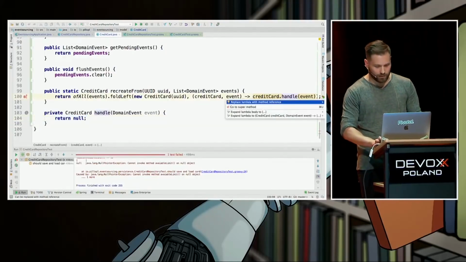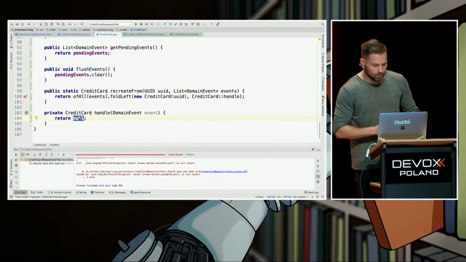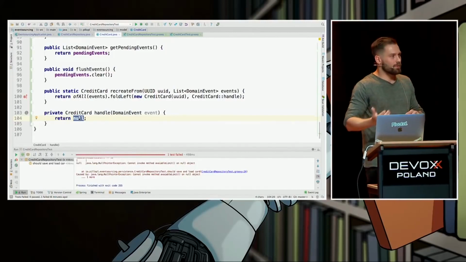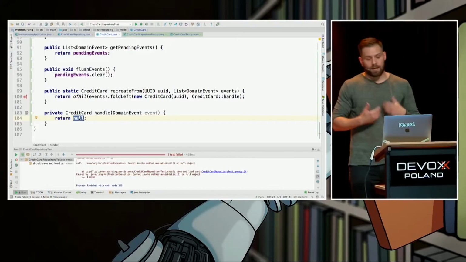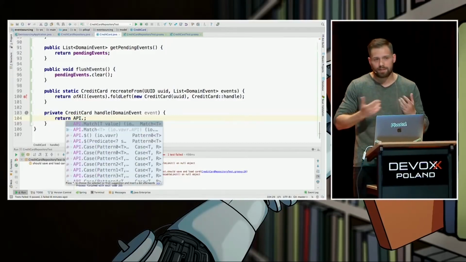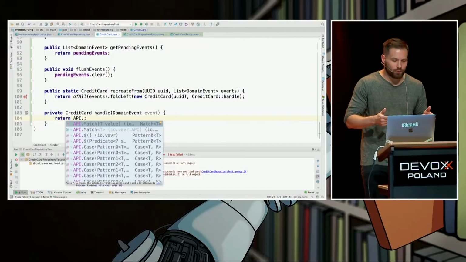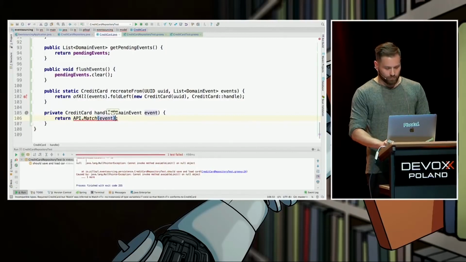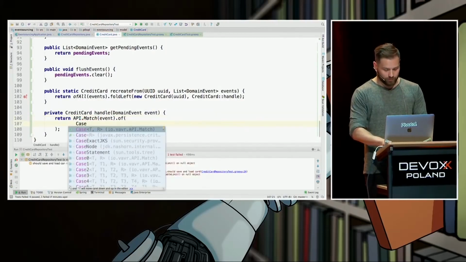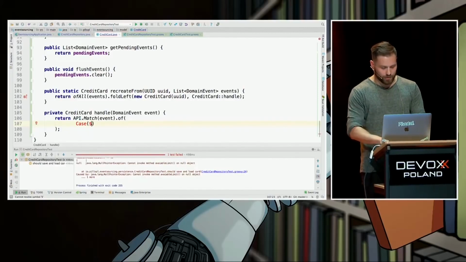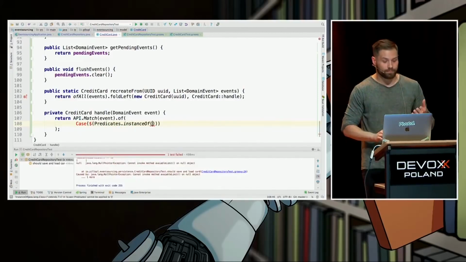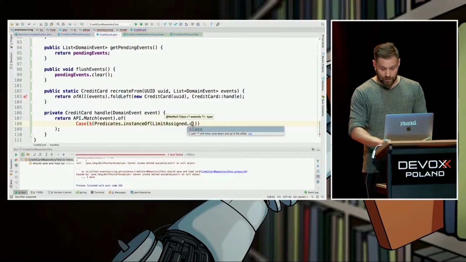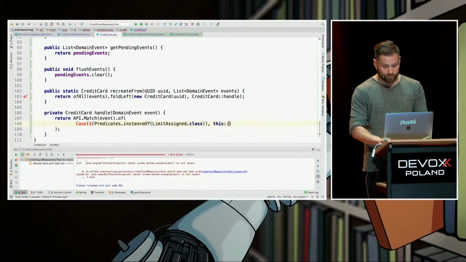I think we can simplify that. And here, that was the left fold, and here we do the pattern matching. So it's either for if statement with instance of, or we can again play with Vavr, which will do instance of underneath. But at least that won't be us who will write this instance of code. Cool. So it's going to be api.match event of several cases. The framework requires us to use a dollar in here. Hey, dear credit card, dear event, are you maybe instance of limit assigned? If yes, then please delegate to this method.